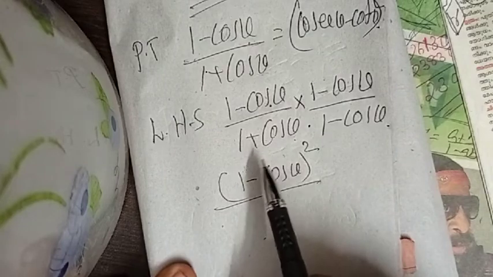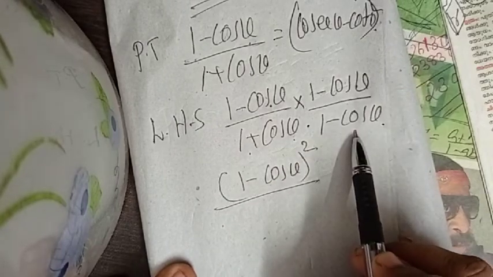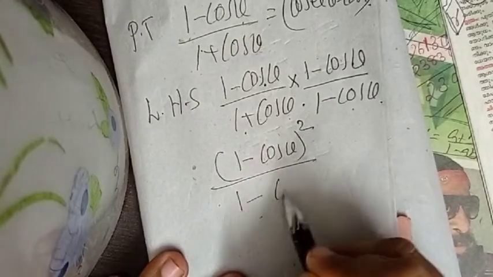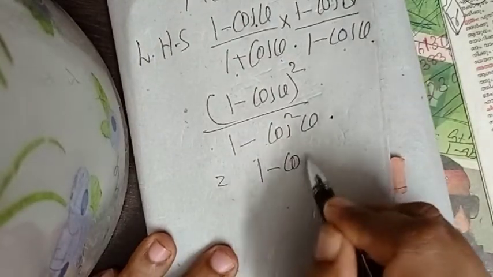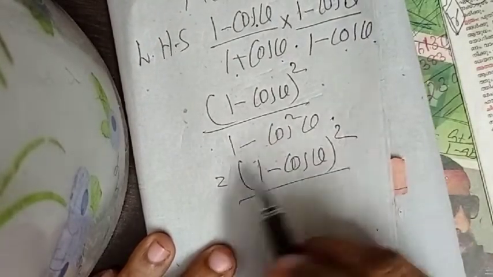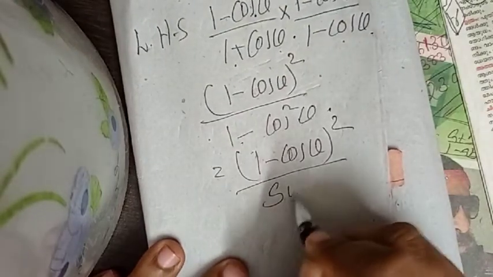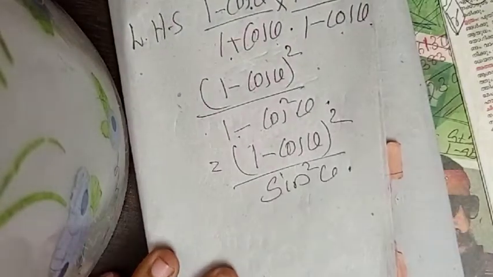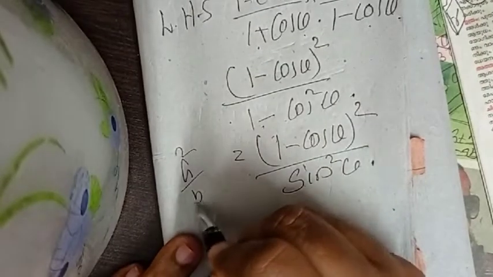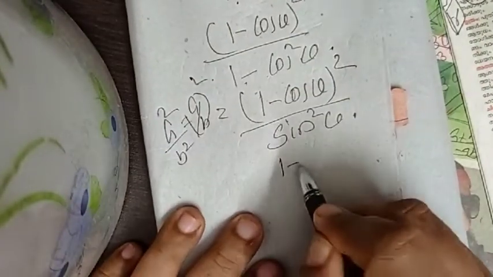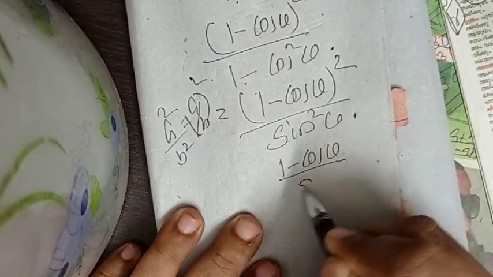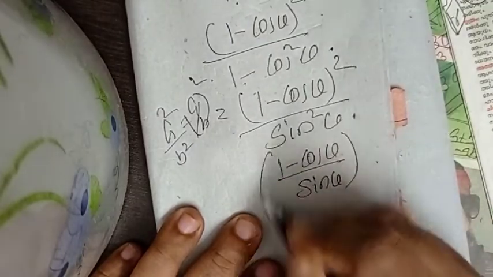the denominator is a plus b into a minus b. That is a square minus b square. That is 1 minus cos square theta. Therefore, it is 1 minus cos theta the whole square by, what is 1 minus cos square theta? That is sin square theta. In maths, a square by b square we can write a by b the whole square. Therefore, 1 minus cos theta by sin theta the whole square.